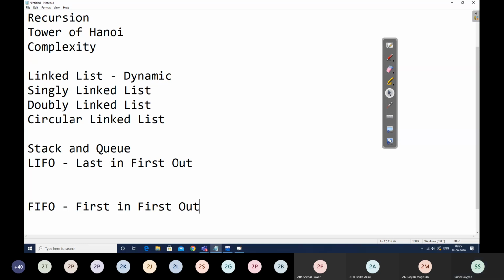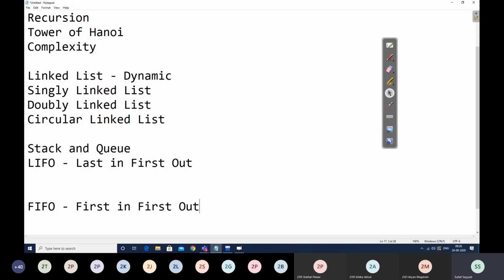In case of NQ, if it is the first NQ, we make front and rear both 0. Otherwise, henceforth we do rear = rear + 1 and we scan the element at A of rear. In case of DQ, we first print what element we are DQing and then we write front = front + 1. After the DQ, if the queue becomes empty, we have to make front and rear both -1.